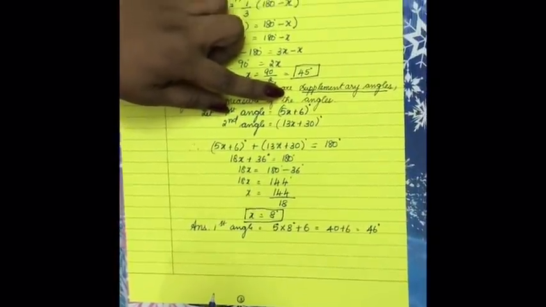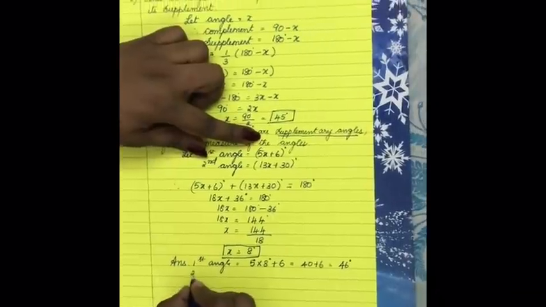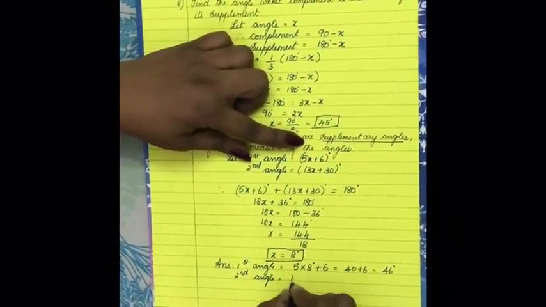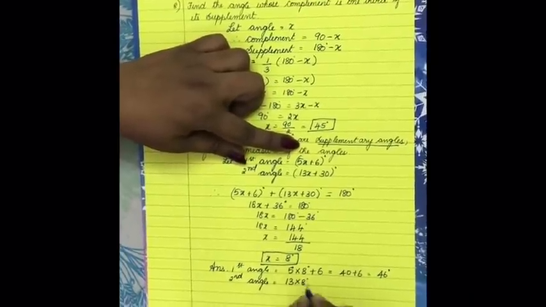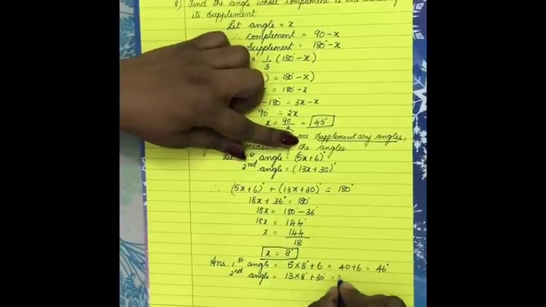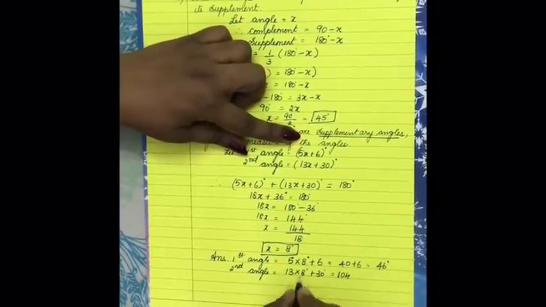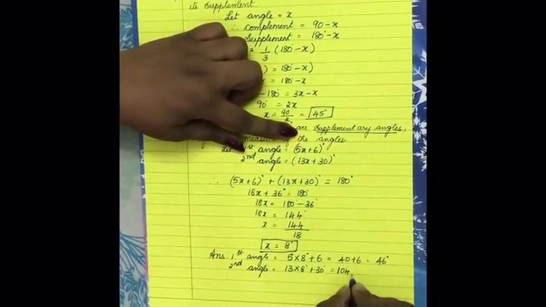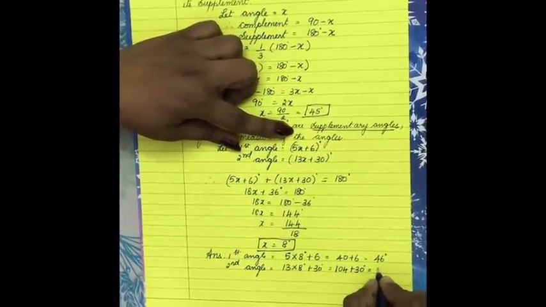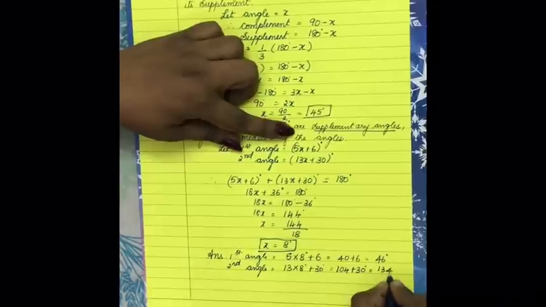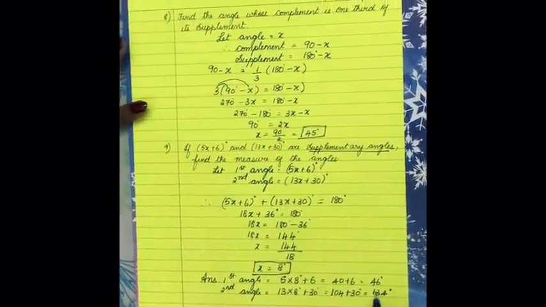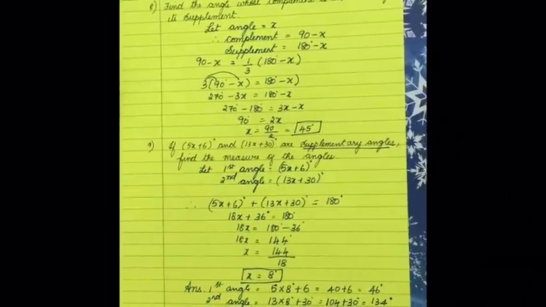And the second angle is equal to 13 into 8 plus 30 degree. 13 into 8 is 104. 8 3s are 24. Yes, 104 plus 30 degree, which is 134 degree. Now these are the required angles and these two are the supplementary angles. Just to check, if you add these two, you will get 180 degree.